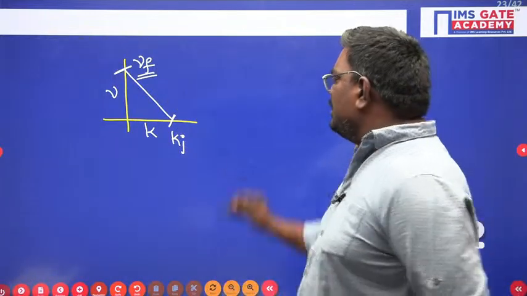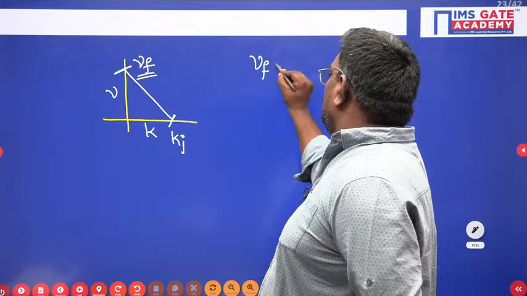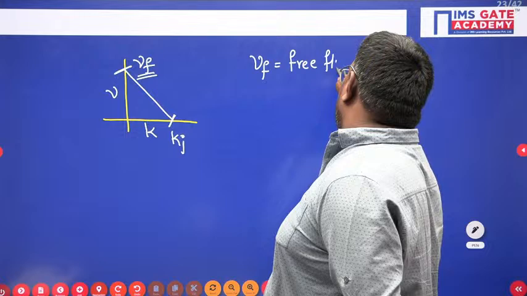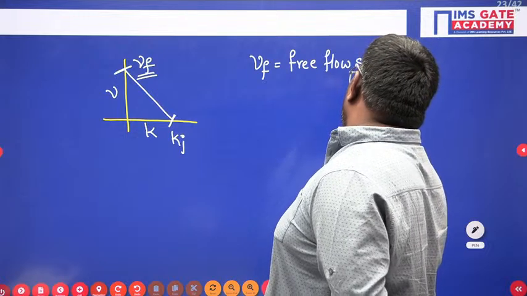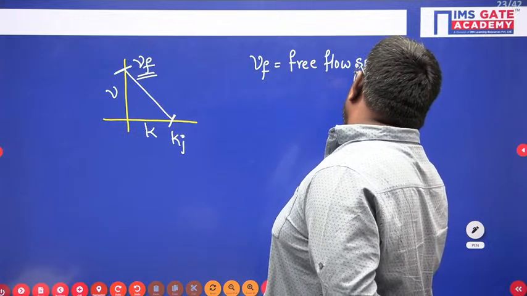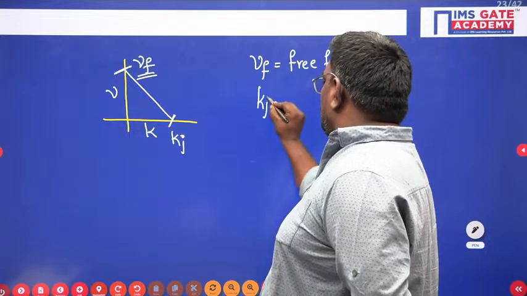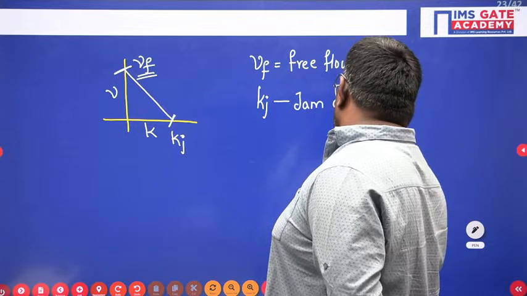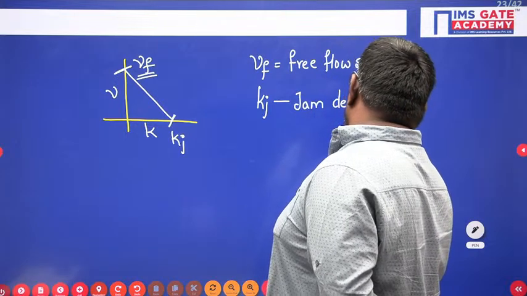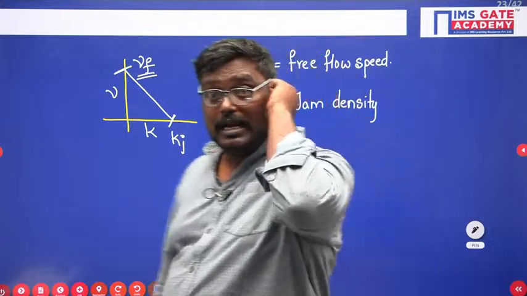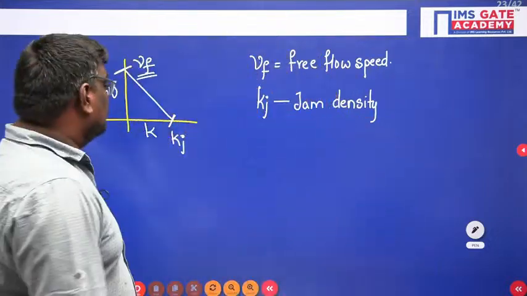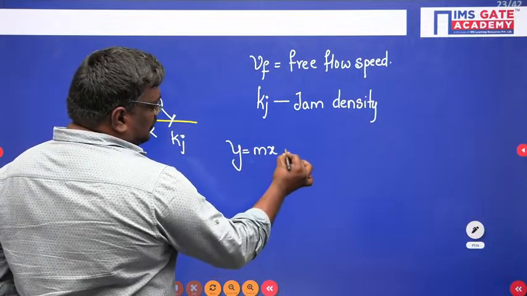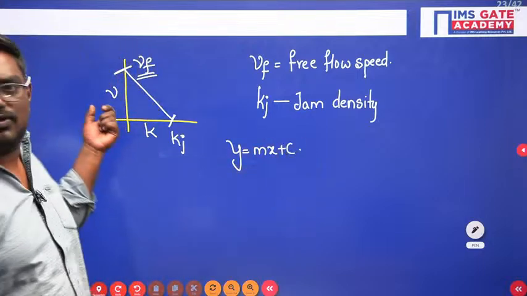Vf is called the free flow speed, and Kj is known as the jam density. Are you clear? Now, students, we know the straight line equation: y is equal to mx plus c. So here y is V.